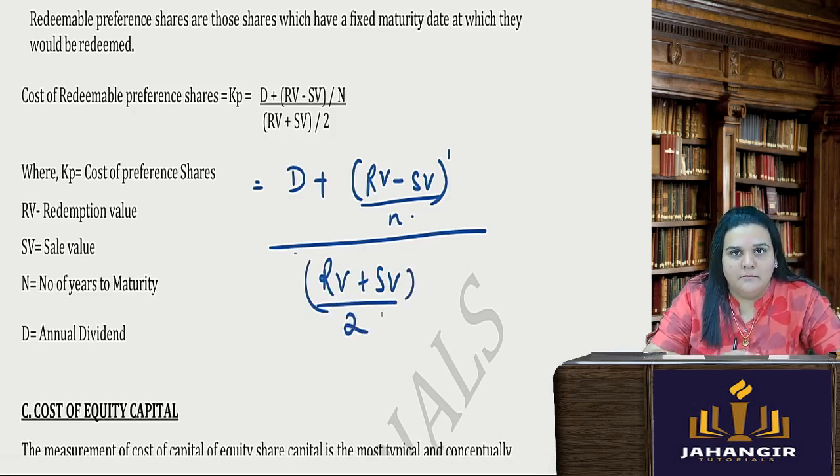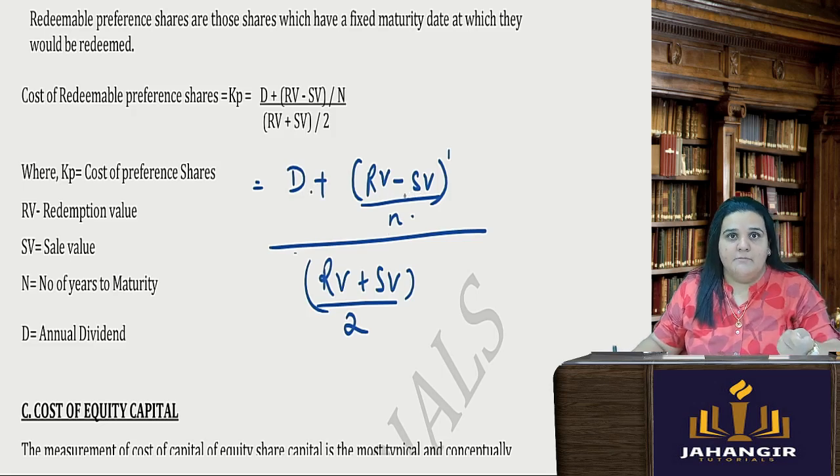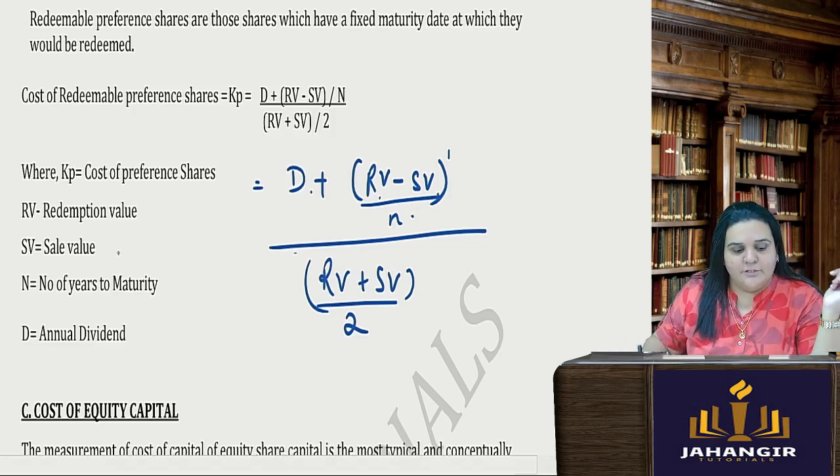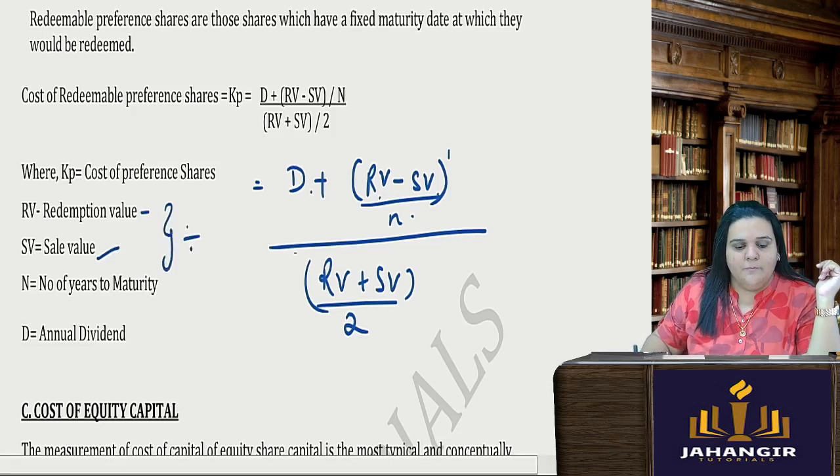The price which we take down will be my total cost, no dividend. Also, when I am redeeming, I might be redeeming at a higher value. So redemption value minus sale value, divided by the number of years of redemption, 5 years, 3 years, 2 years, divided by the average price. How will I get my average price? My redemption value plus my sale value, divided by 2.